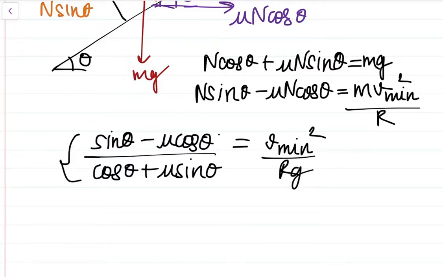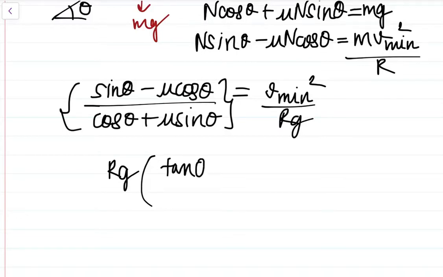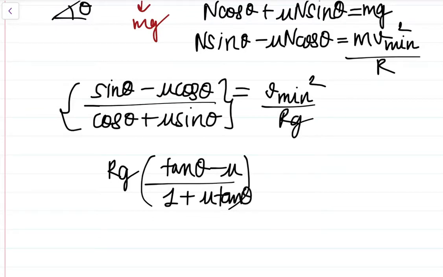So it will come Rg into tan theta minus mu upon 1 plus mu tan theta, under root, is Vmin.